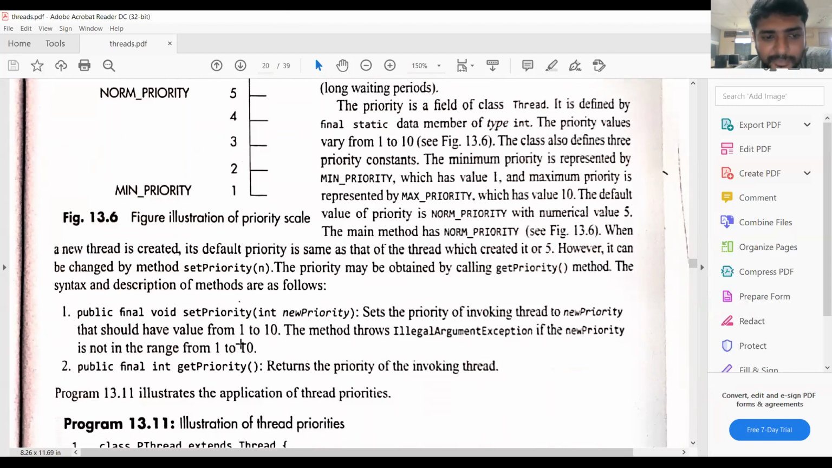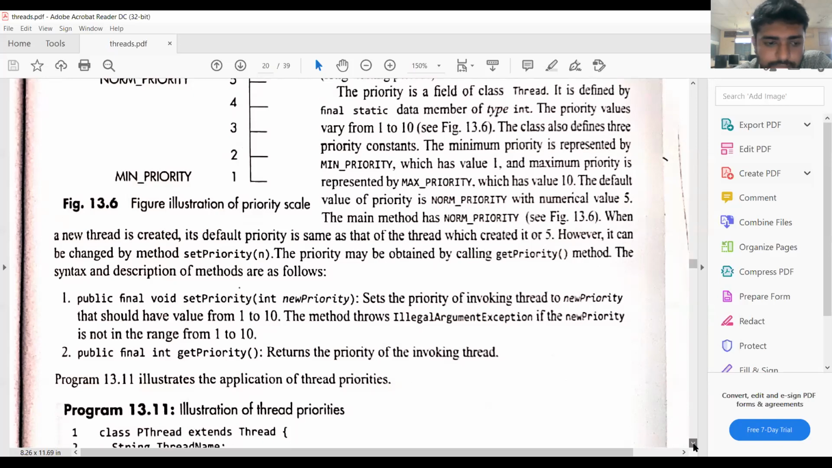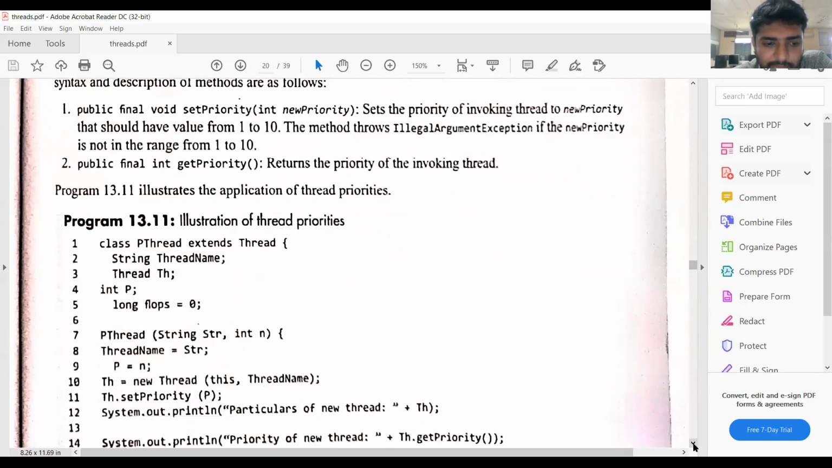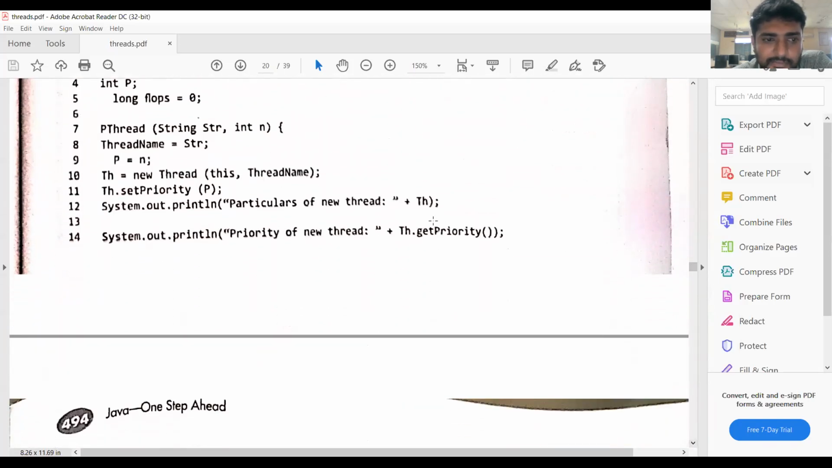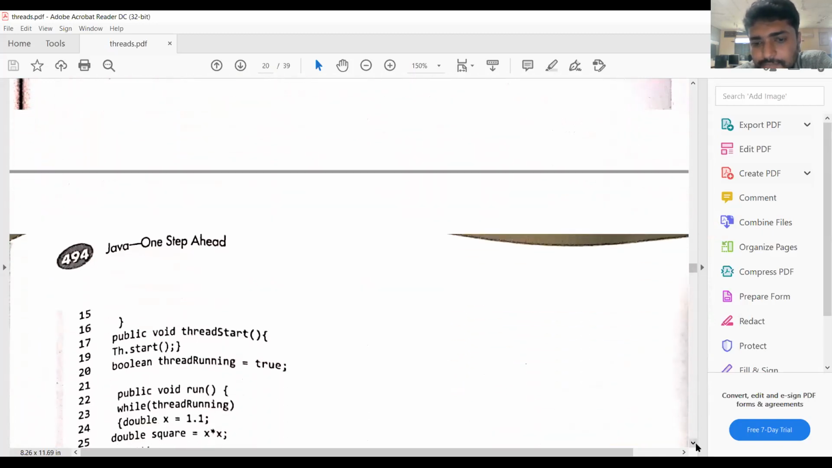So these are the methods: set priority, get priority. By using these methods, we can set the priorities for the threads. Also, we can print the priority values for the threads. We have some program regarding this. By using the method get priority, the priority is printed. Here we are setting the priority with set priority. By using these two methods, we can set the priorities as well as get the priorities.